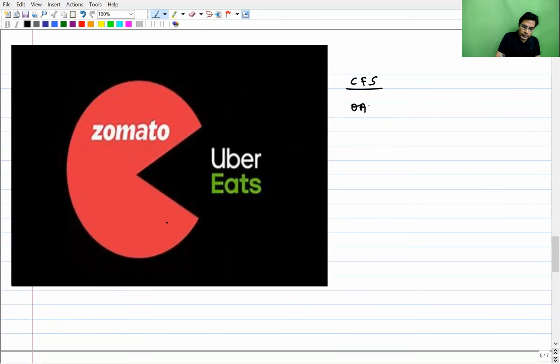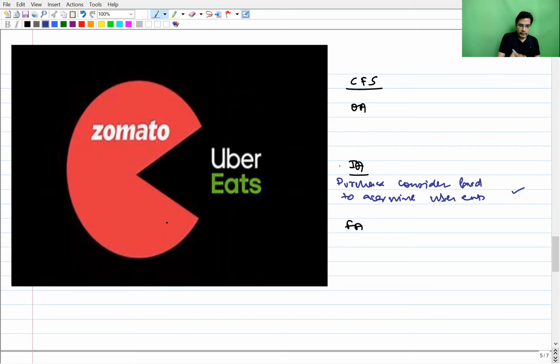It will not be shown under financing activity. It will be shown under investing activity. So purchase consideration paid to acquire Uber Eats, show it under investing activity. This is the first point which they have told.